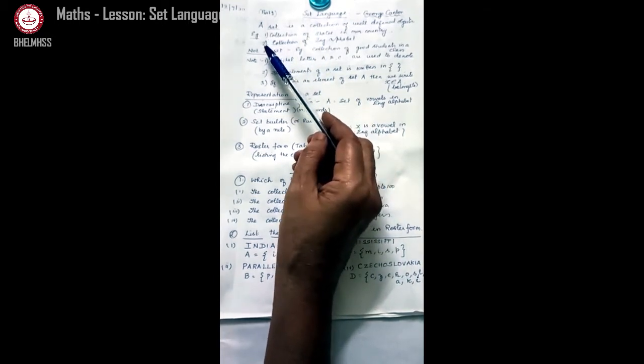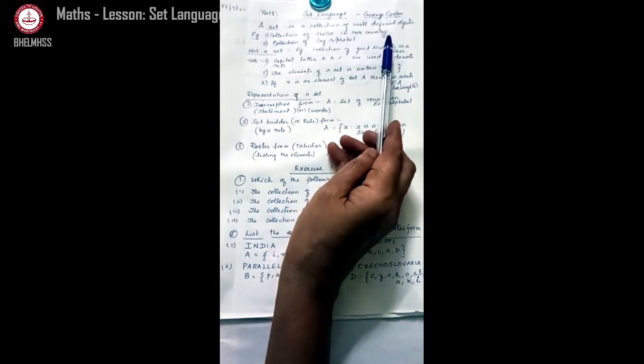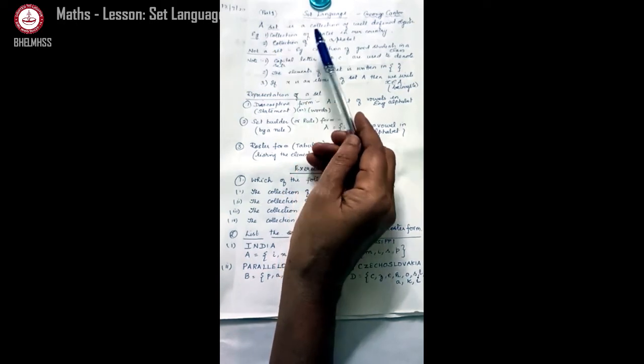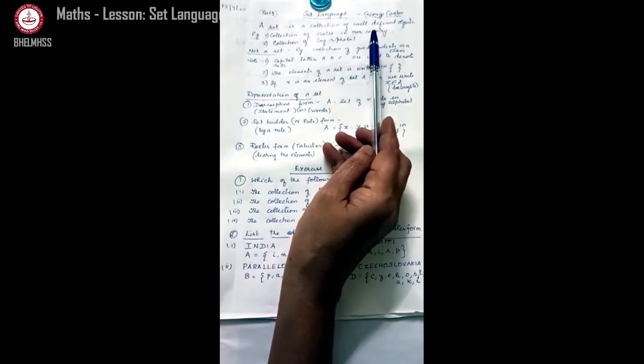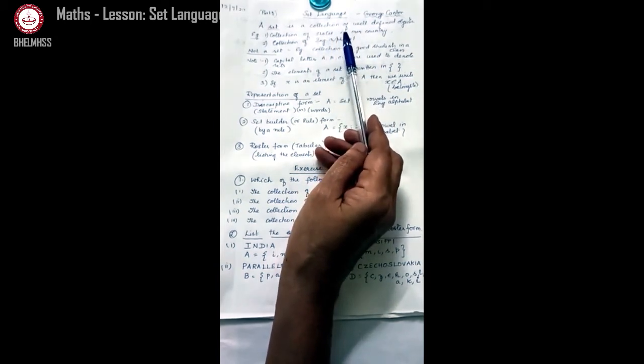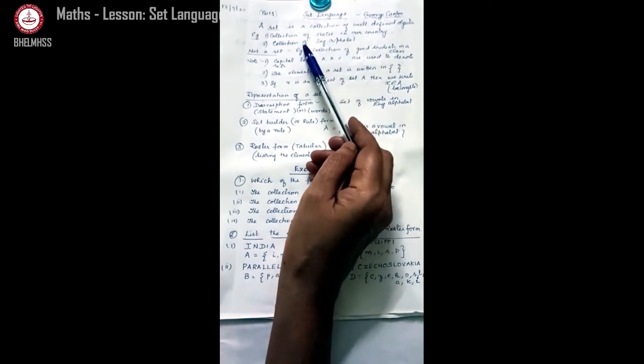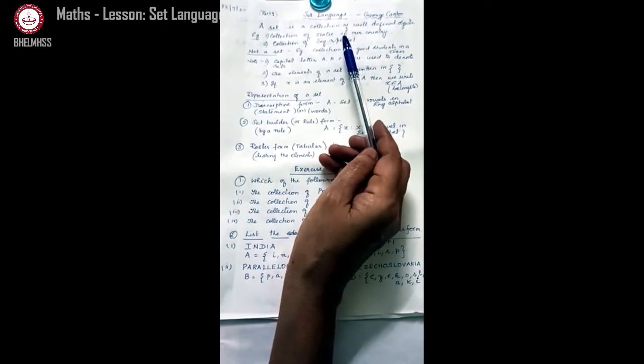Okay? Example, collection of states in our country. Can you tell? Is it possible for us to tell which are the states in our country? Yes. You yourself are learning in social studies, isn't it? You know how many states are there in our country. So you can. So it is a well-defined set. Collection of English alphabet. Do you know which are the English alphabet? Yes. From A to Z. So it is well-defined. Are you all able to understand the meaning of set now? Definition of a set: a set is a collection of well-defined objects.